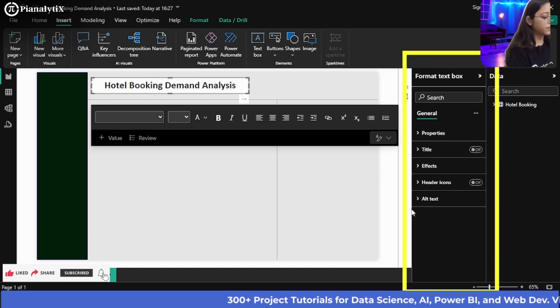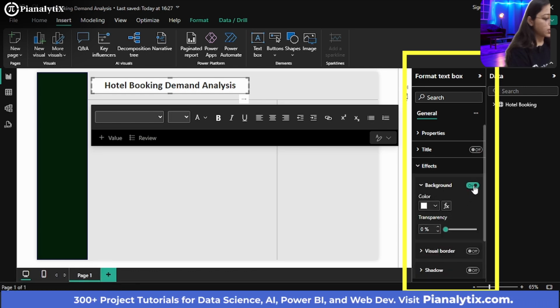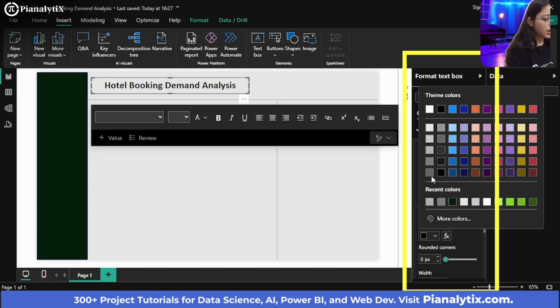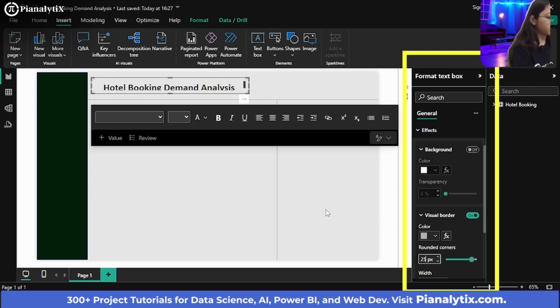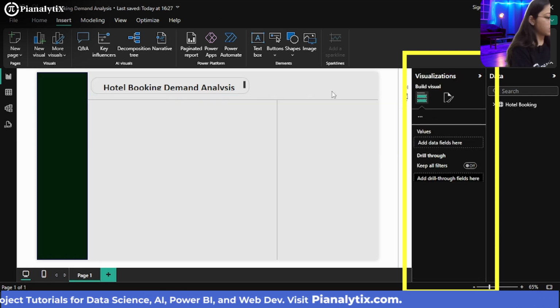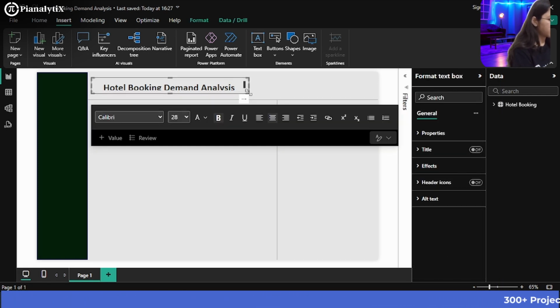So just go to the effects section and make sure there is no background for this. Make sure the visual border is on, and you could choose any color. You can make its corners rounded up to, let's say, 25 pixels. I want my corners to be rounded, so let us see how this would look. It is not visible right now, so make sure to again.